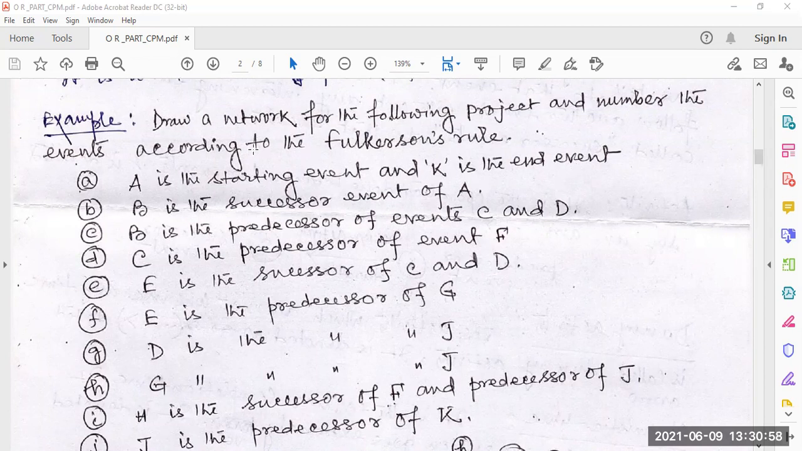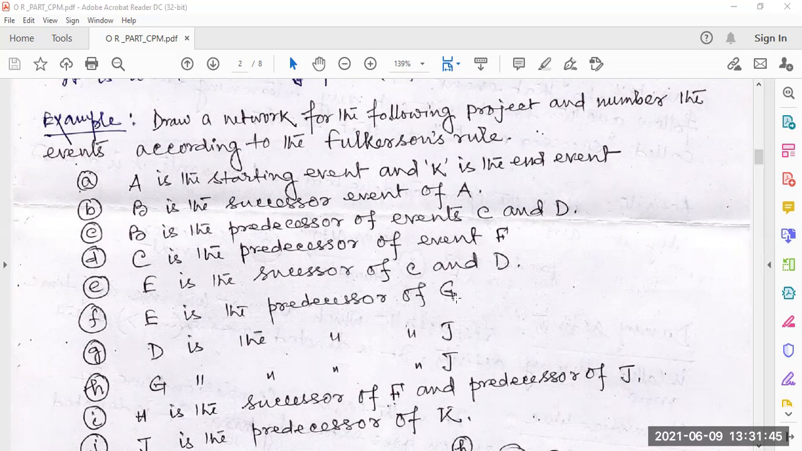Now B is the successor event of A. So after A we have to take B. Now B is the predecessor event of C and D. So from B there must be two branches, one going to C, another going to D. Now C is the predecessor event of F. So from C there is an event, that is F. E is the successor of C and D. So C and D will be ahead of E.